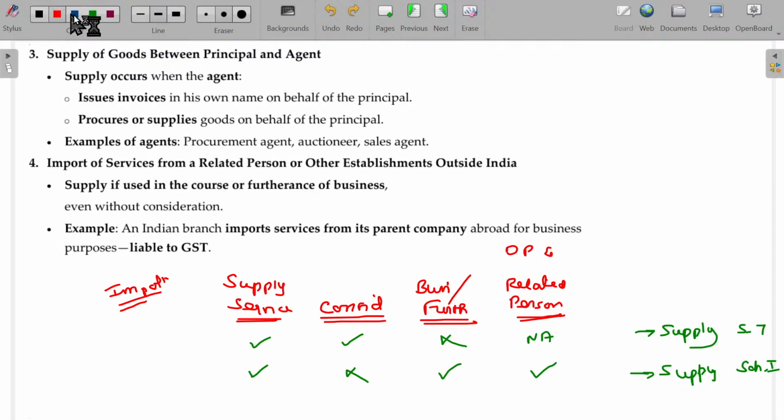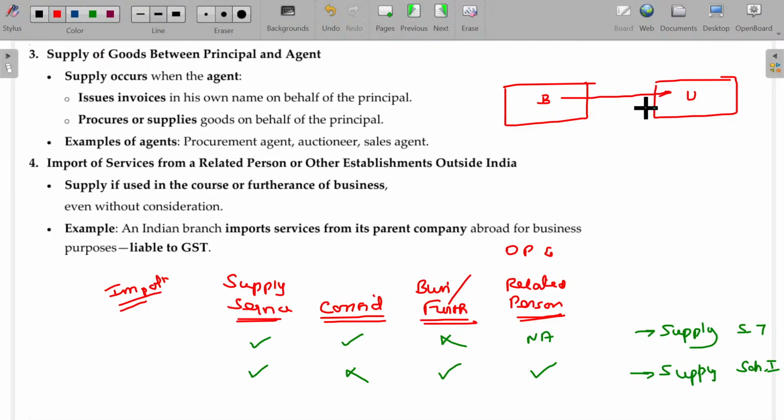For example, your brother is in a foreign country and you are here. You are getting the architect service from your brother to India, right? And for that consideration is not paid. As he is your brother, you are not paying any consideration. And brother and you both are, who are you? Related persons. When your brother is mainly or wholly dependent on you, anyhow, if the relationship exists, they are related persons.